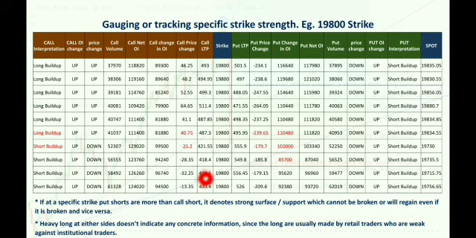Look at the last example, last line, this one. It still indicates short build up because the change in call OI is still up, positive 94,500. The price is still down, which is minus 13 rupees at 433. So this example concludes it to be short build up.